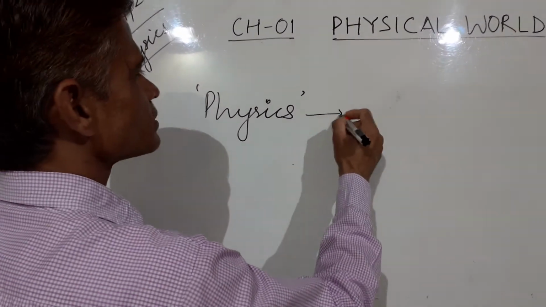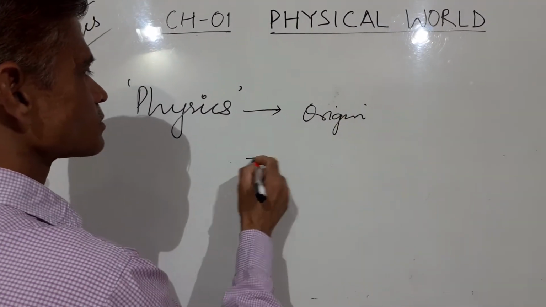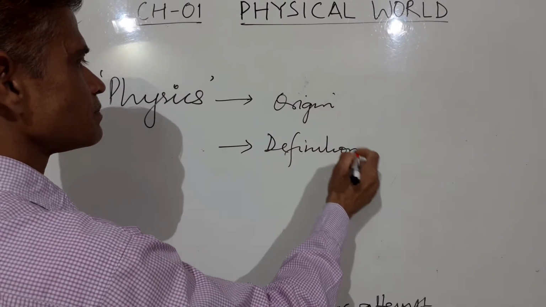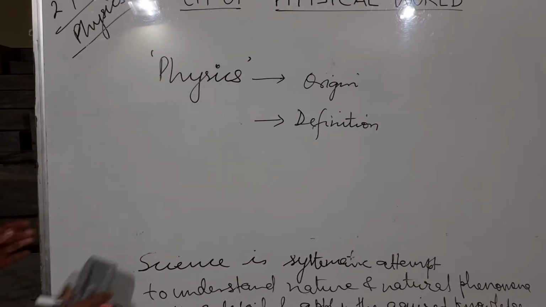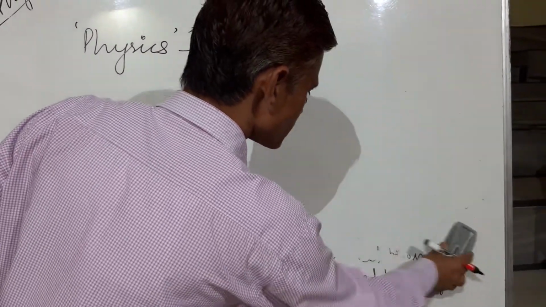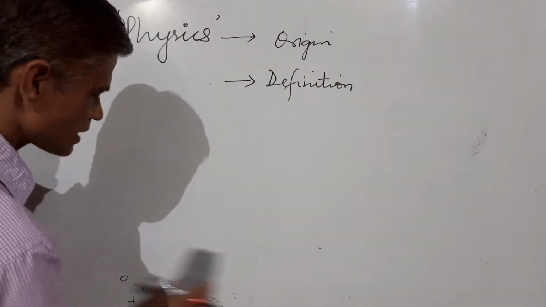Physics: origin and definition. So let us first discuss where this word originated, and thereafter we will discuss its definition.